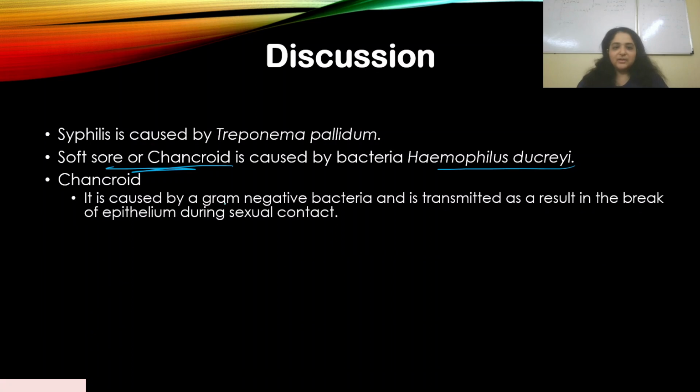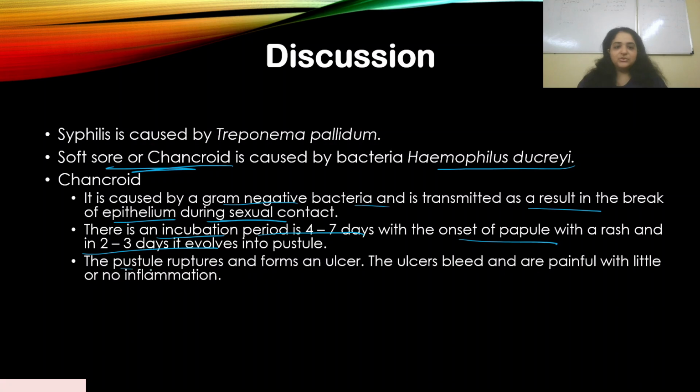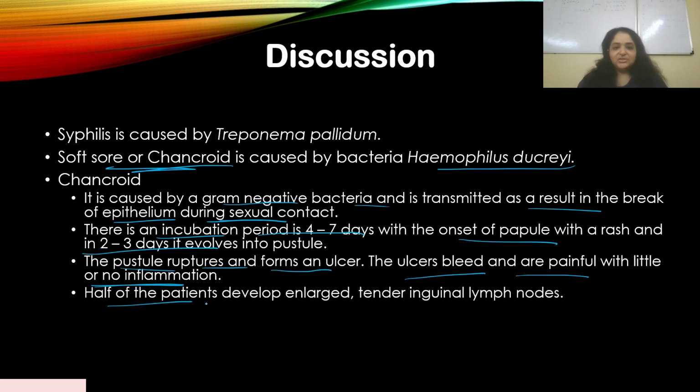So it is caused by a gram-negative bacteria and is transmitted as a result of a break in the epithelium during sexual contact. Okay, there's an incubation period of 4 to 7 days with the onset of a papule with a rash, and in 2 to 3 days it evolves into a pustule. Okay, that's pus containing. The pustule ruptures and forms an ulcer. The ulcer bleeds and is painful with little or no inflammation. Okay, half of the patients develop enlarged tender inguinal lymph nodes.